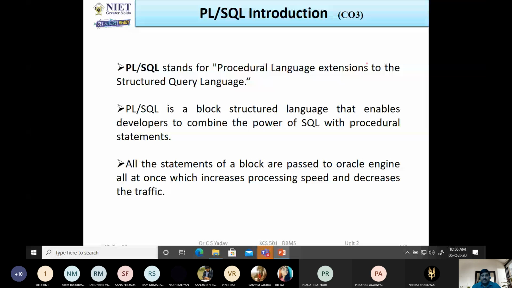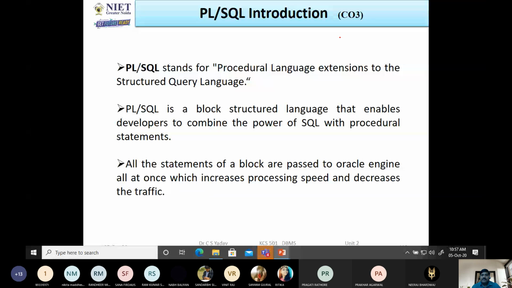So PLSQL stands for Procedural Language Extension to Structured Query Language. PLSQL is a block structured language that enables developers to combine the power of SQL with procedural statements. In PLSQL, generally we use various SQL statements also, but there are various constructs through which we can write the program as we write programs in C, C++, Python and Java.